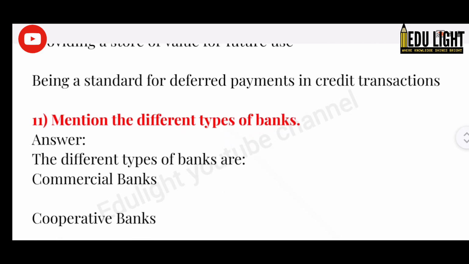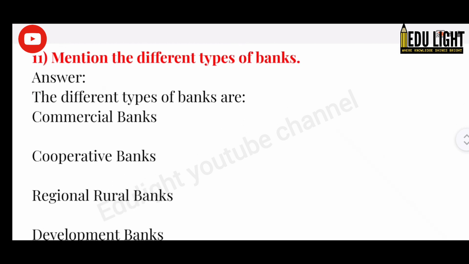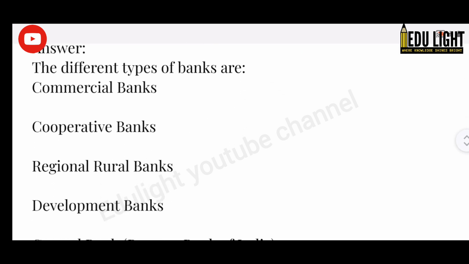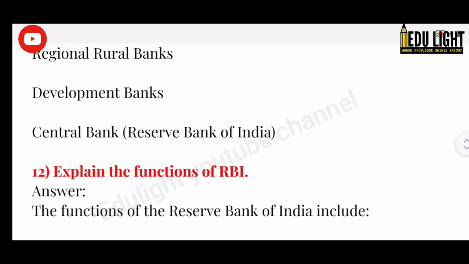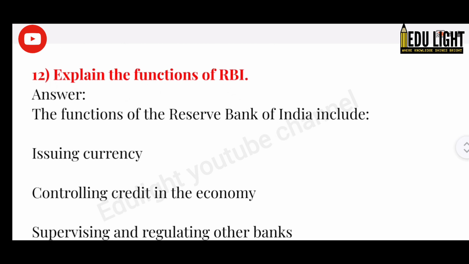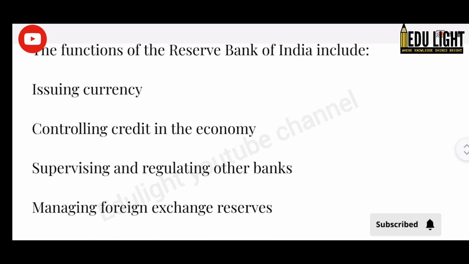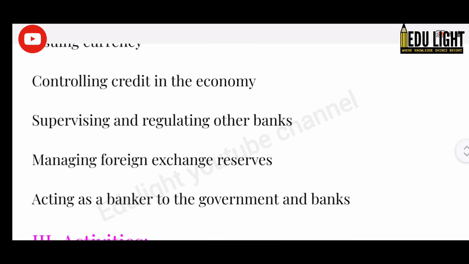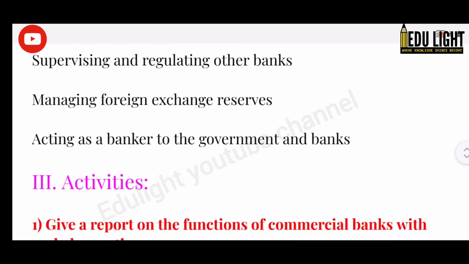11. Mention the different types of banks. Answer. The different types of banks are commercial banks, cooperative banks, regional rural banks, development banks, central bank, Reserve Bank of India. 12. Explain the functions of RBI. Answer. The functions of the Reserve Bank of India include issuing currency, controlling credit in the economy, supervising and regulating other banks, managing foreign exchange reserves, acting as a banker to the government and banks.